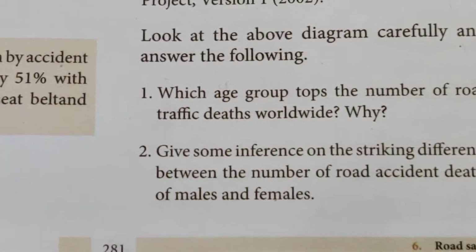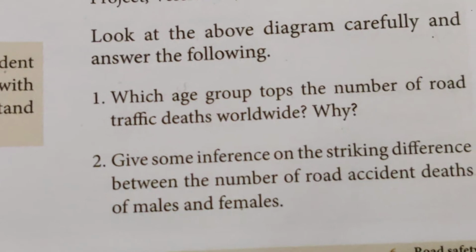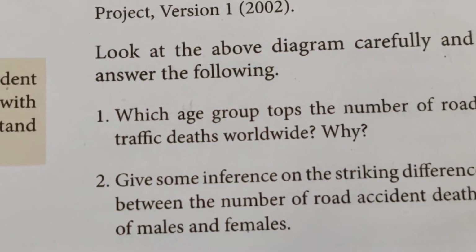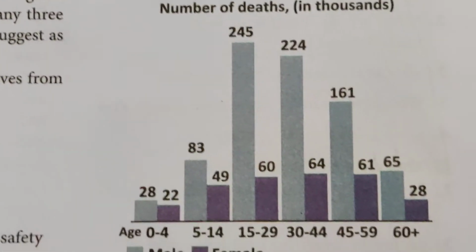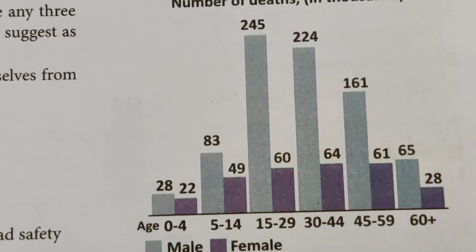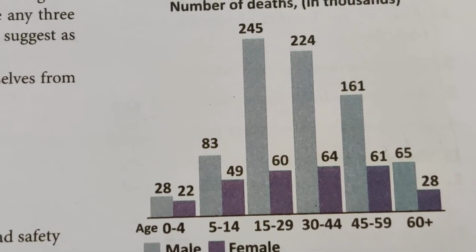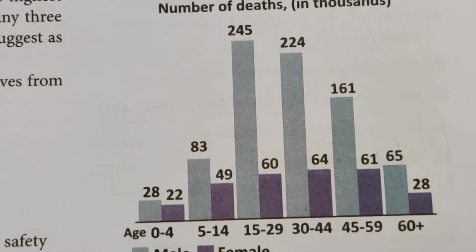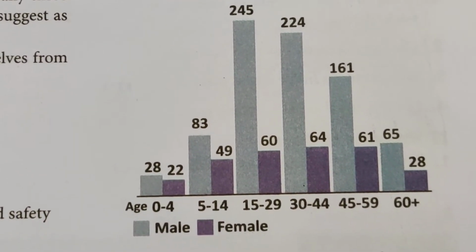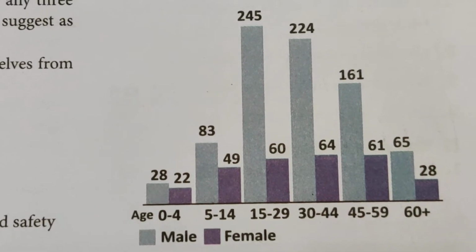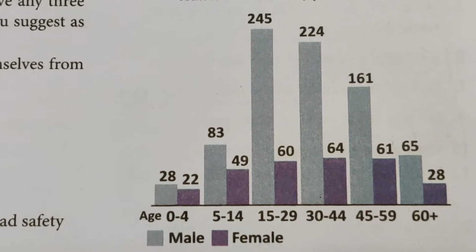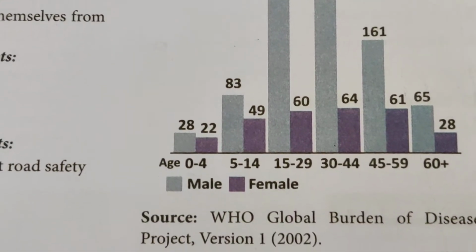Now look at the above diagram. Which age group tops the number of road traffic deaths worldwide and why? See the diagram, why it is given there. Which age group? 15 to 29. So male people aged 15 to 29 are creating a lot of problems because of rash driving, and they want to cross the roads very easily without seeing any persons in front, right?